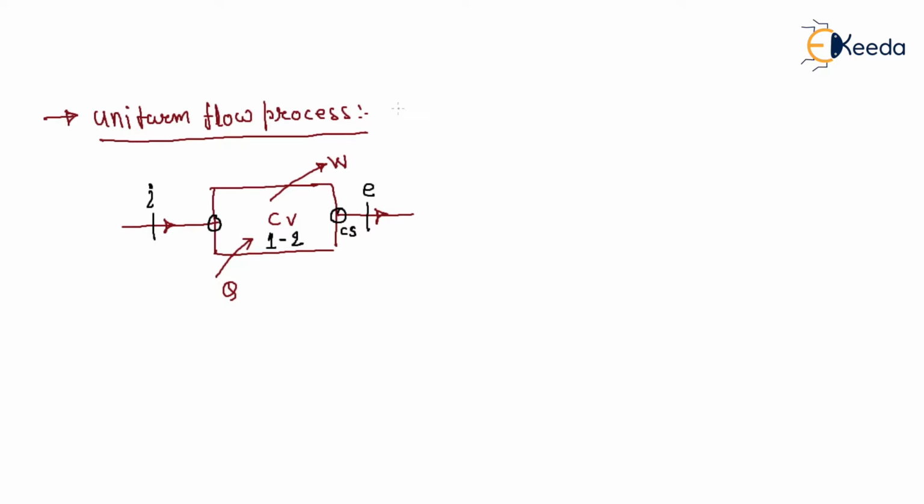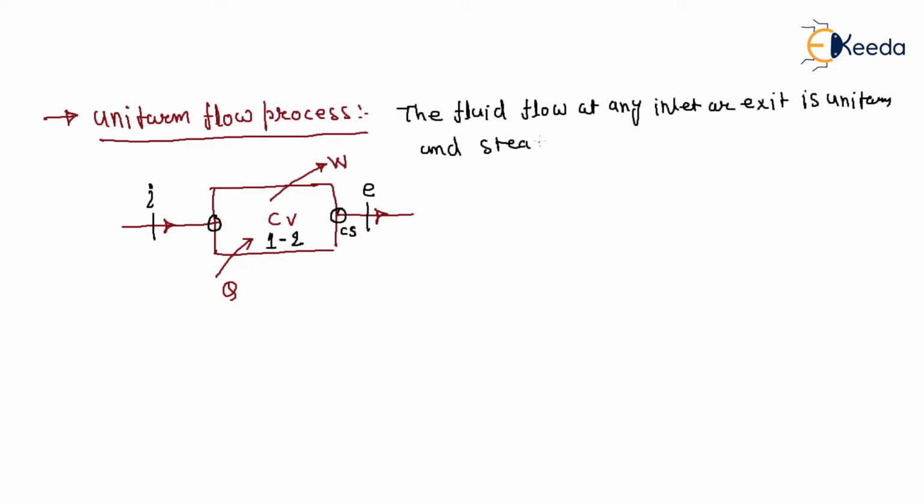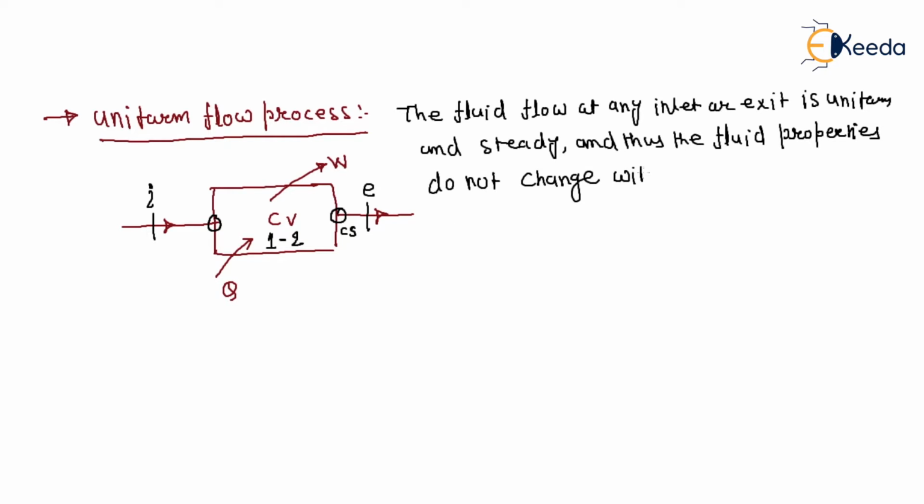So the fluid, very important, the fluid flow at any inlet or exit is uniform and steady, and thus at this inlet and this exit the fluid properties do not change with time or position over the cross section.